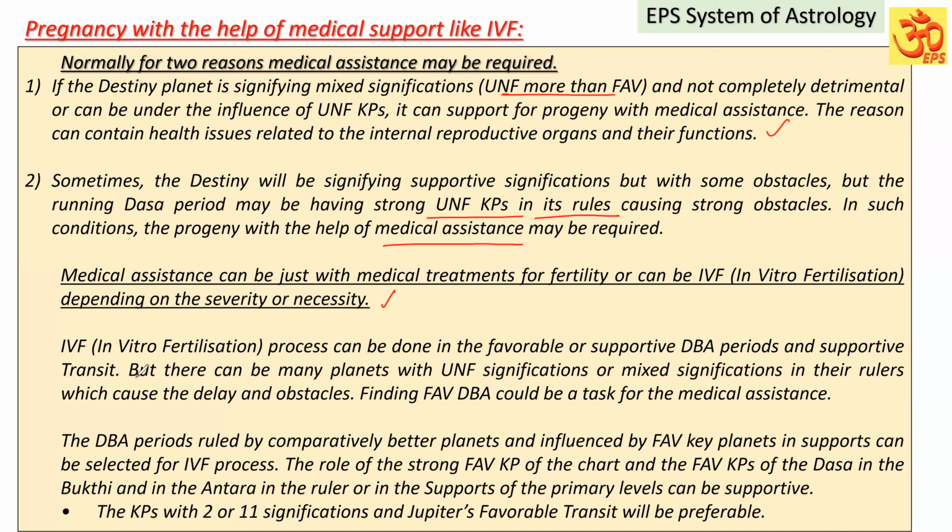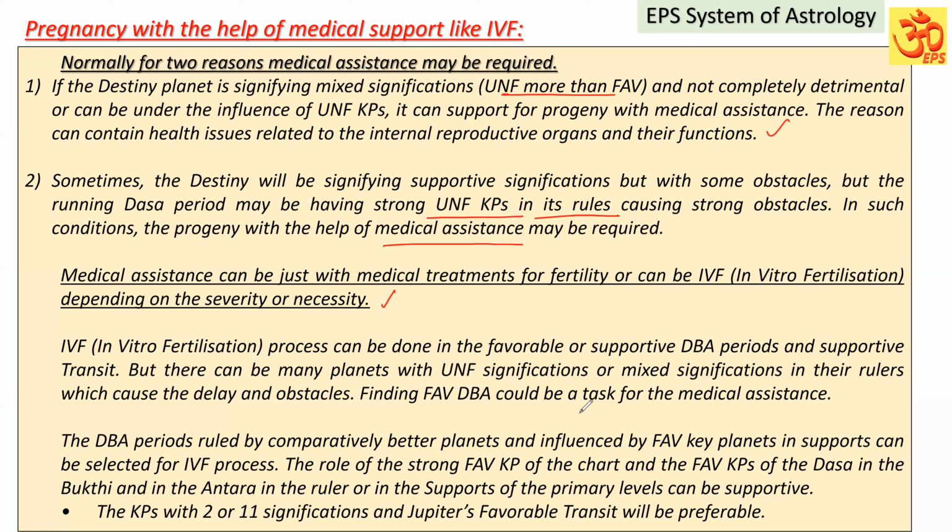But there can be many planets with unfavorable significations or mixed significations in their rulers, which cause delay and obstacles. Finding a favorable DBA could be a task for the medical assistant sometimes, because some cases will be simple. Some cases will have many planets with such unfavorable or mixed significations. So then finding the DBA could be a task.